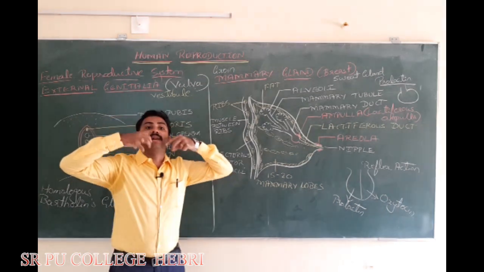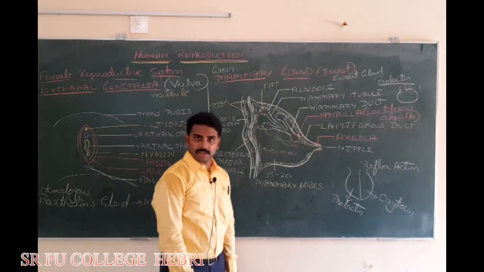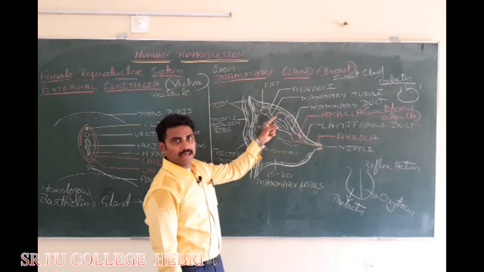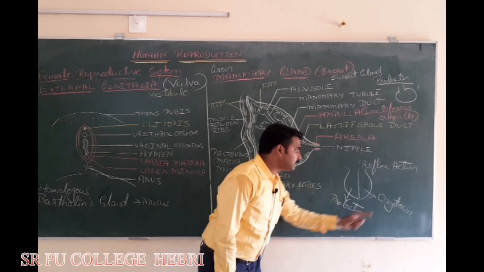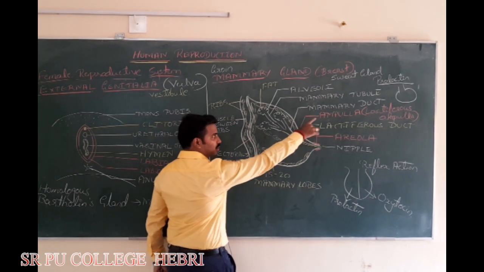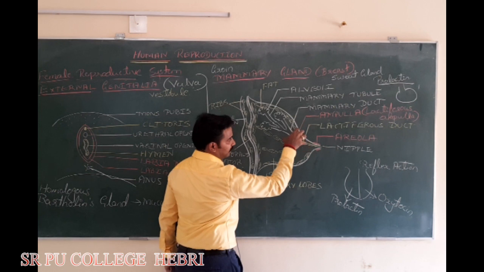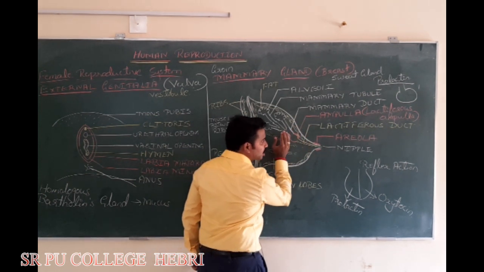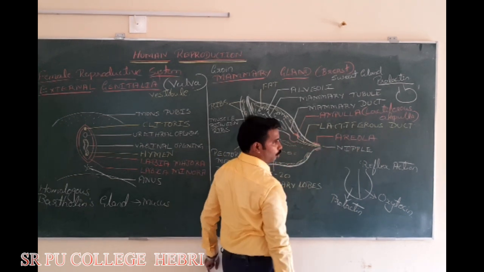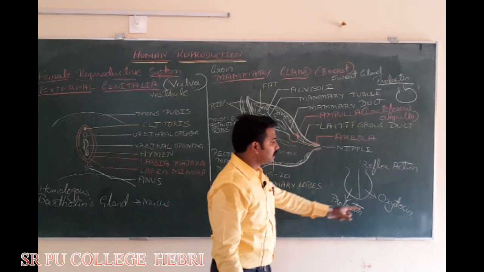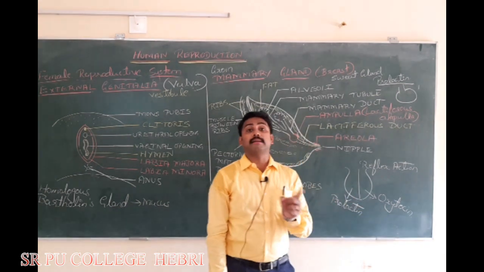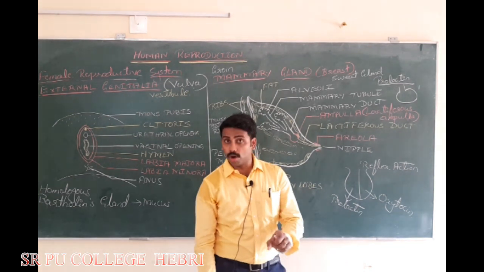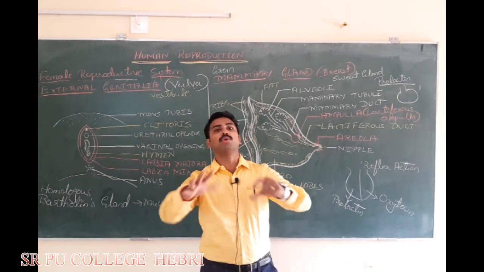Both through blood circulation act on the breast. Prolactin, you know already, stimulates alveoli to synthesize milk. Oxytocin brings contraction of the ampulla and other ducts, especially the ampulla, due to which milk will be ejected out. That is the reason why oxytocin is called the milk releasing hormone, or milk ejecting hormone, or milk letting down hormone.